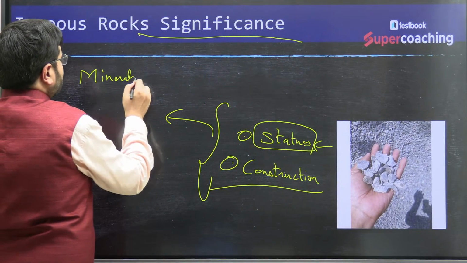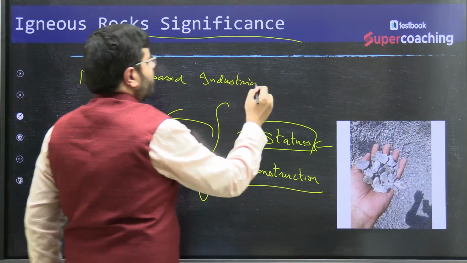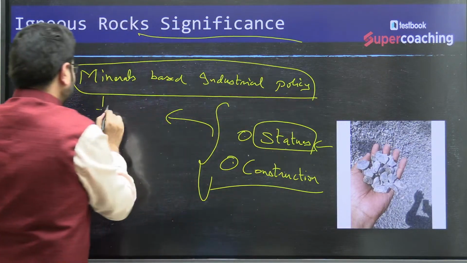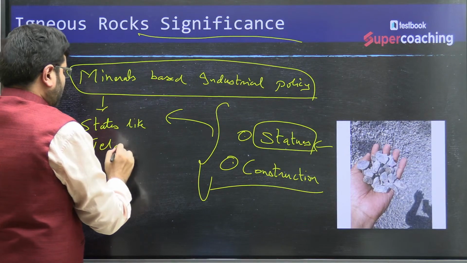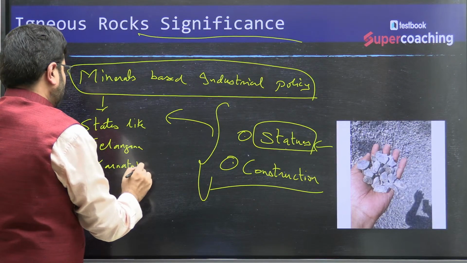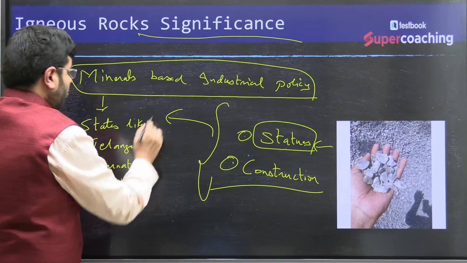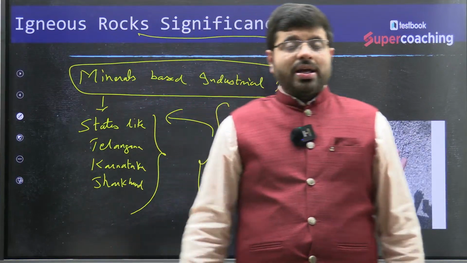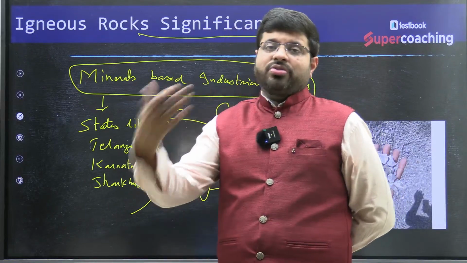A mineral-based industrial policy can be created, say, for states like Telangana, Karnataka, Jharkhand. Already you have those mineral-based policies. Now with the availability of technology and all, we can further use it. It is not like we do not have an understanding of these things. With this, we can also further use it.